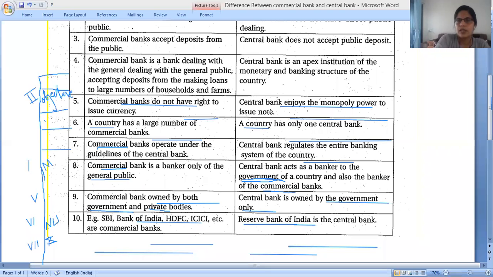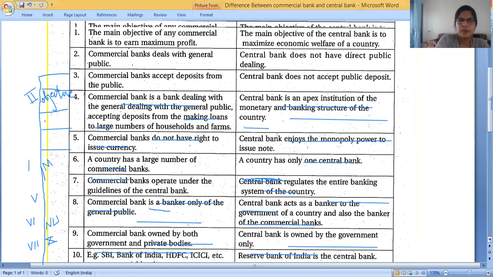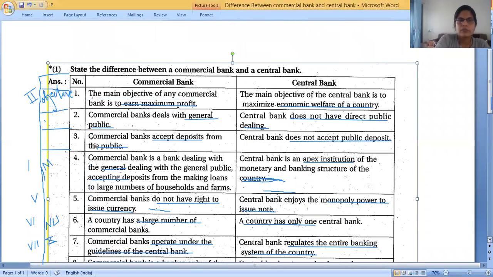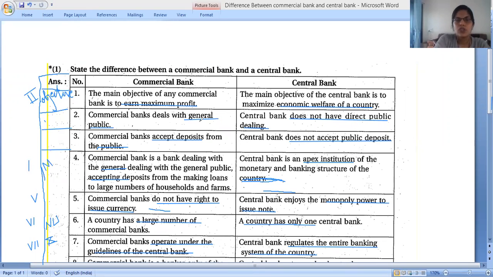The first point is related to meaning. It is given in the fourth place, but we have to write it first. The second point is objective. The third one is deals, where you can write about the general public. The fourth one is accept deposits.